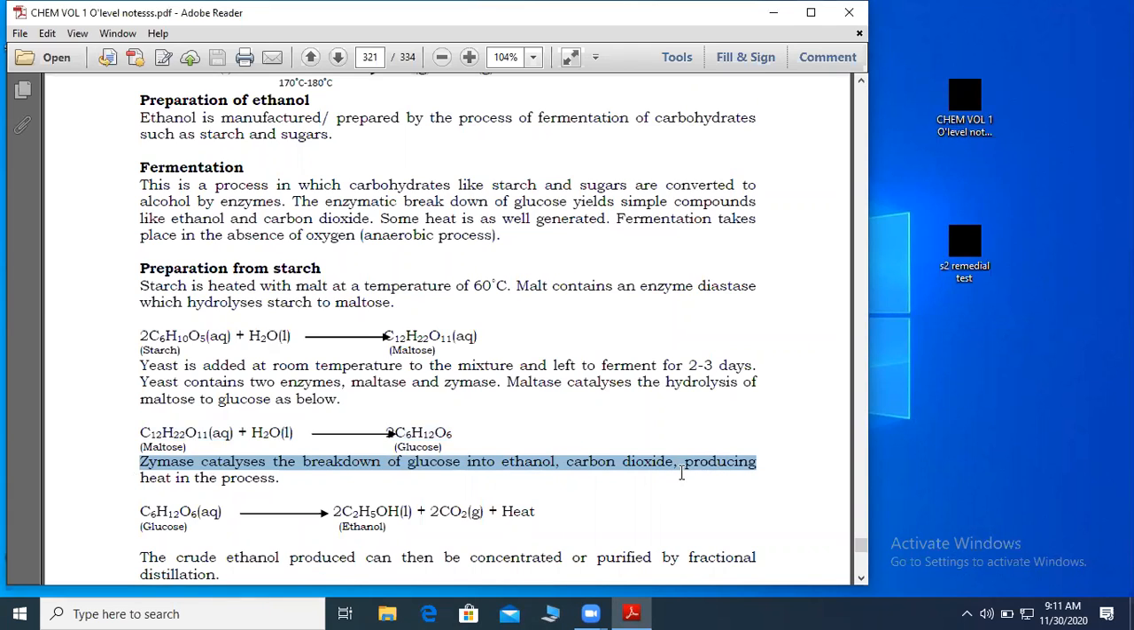Therefore, my friends of senior 3, our first question was supposed to begin from here. Our first question, the answer was supposed to begin from here. Who can read for us that question again? Our first question in the assignment. Ruth, read for us that question again.